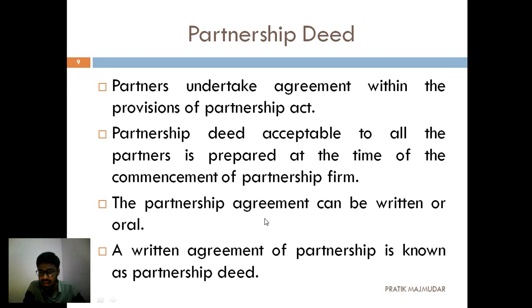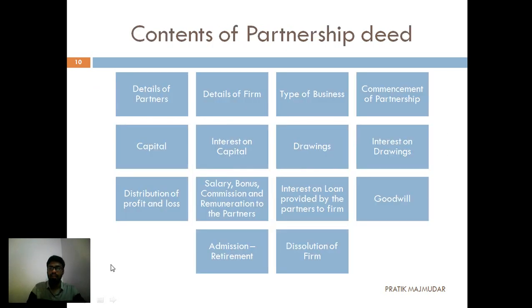So you have seen that a contract can be made in a written form, and a contract can be made in an oral form. If they are verbally agreed, then it is also allowed. But if the contract is a written agreement of a partnership, then it is called a partnership deed. I hope you have understood this.